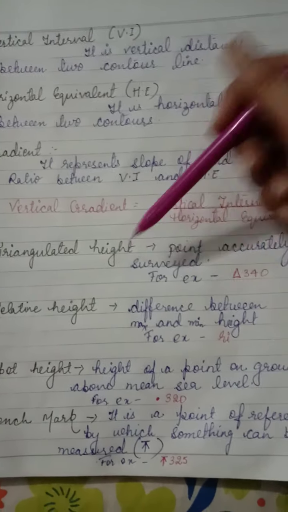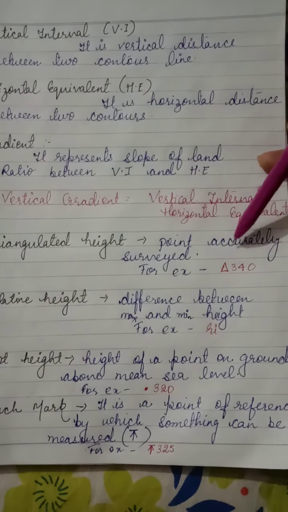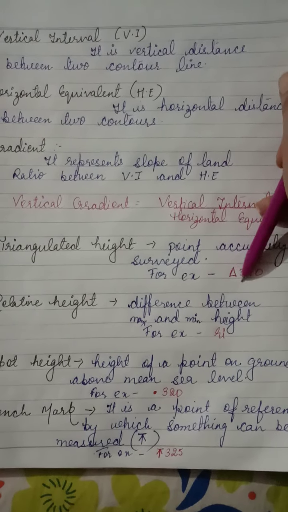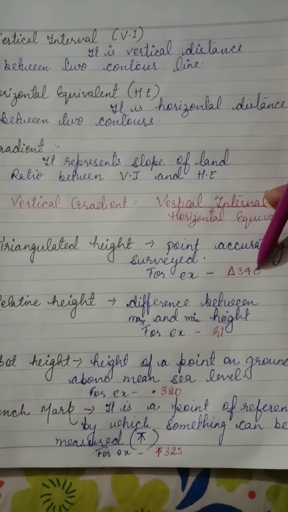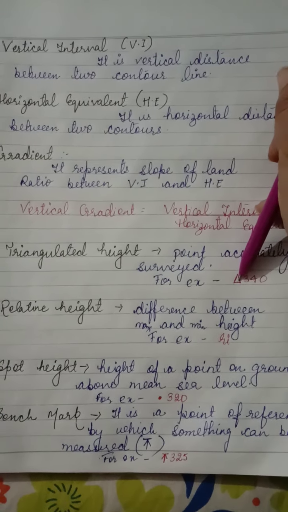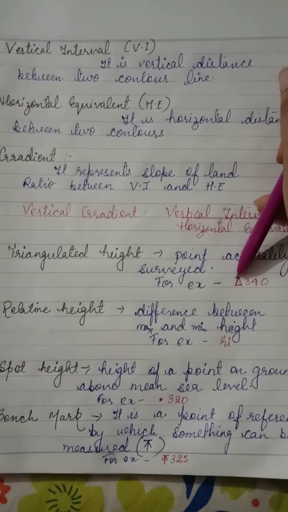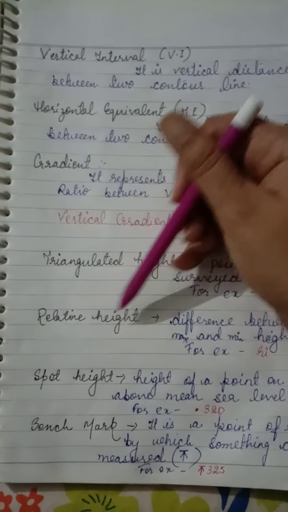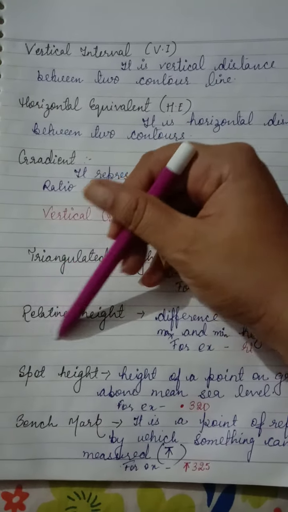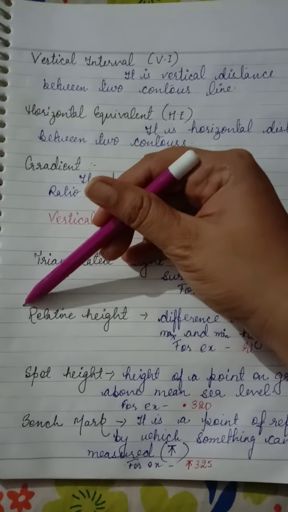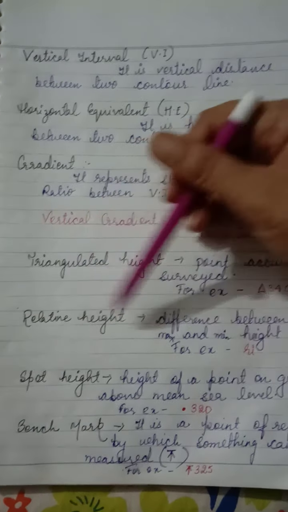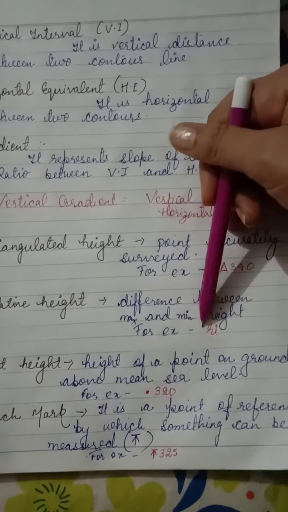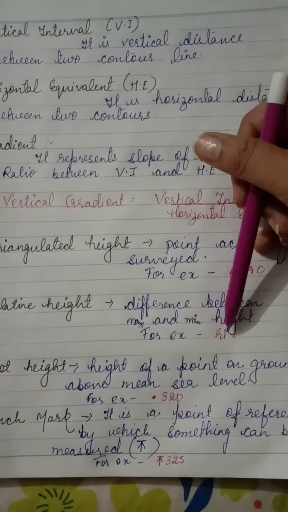What is triangulated height? Triangulated height, a point which is accurately surveyed, is a triangulated height. It is represented by a triangle, and this triangle means that this point is accurately surveyed. Relative height: whenever you hear the term relative, relative means the relation. So the difference between maximum and minimum height is relative height, which is represented by RI.